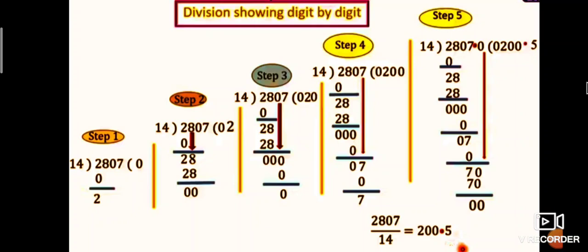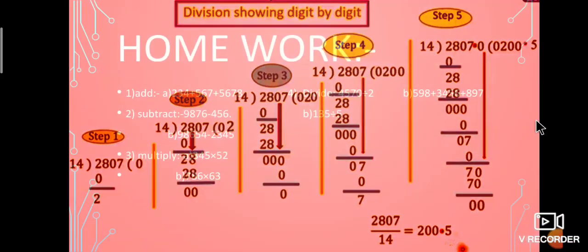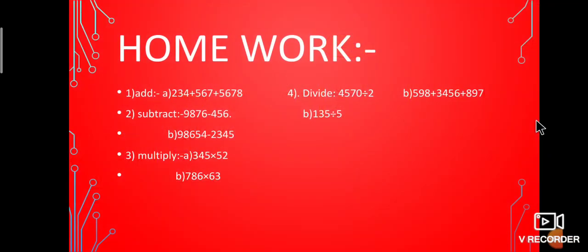Again, 14 5s are 70. 70 minus 70 is equal to 0. Therefore 2807 divided by 14, we get the answer 200.5, not 20.5.